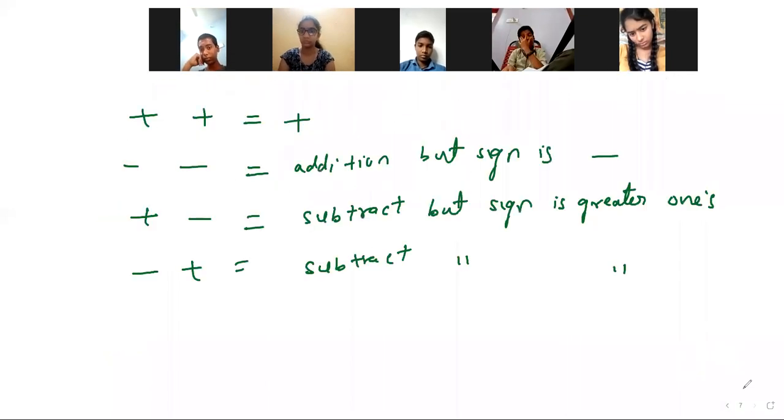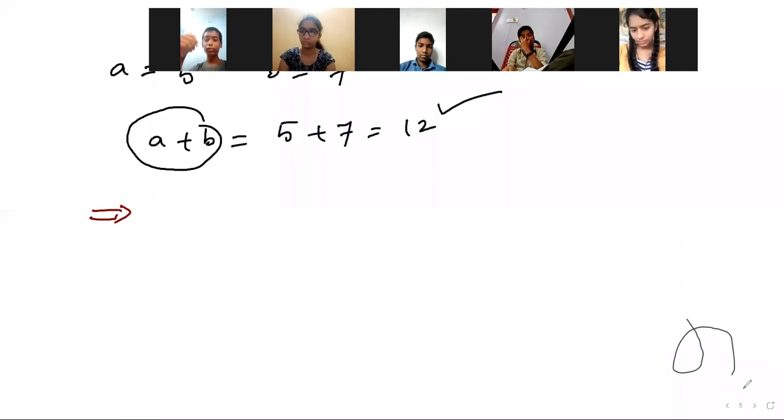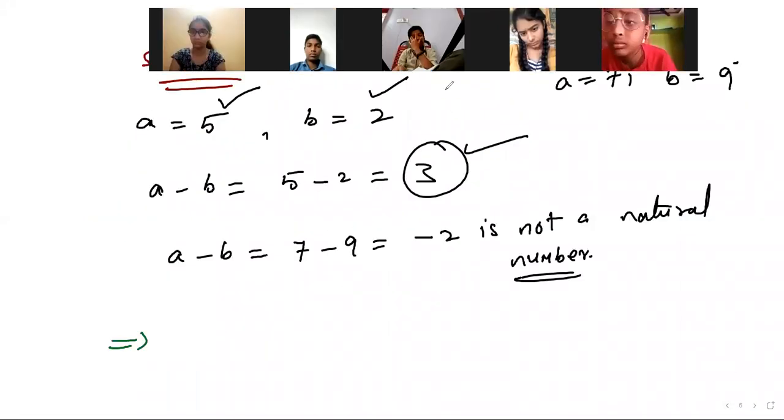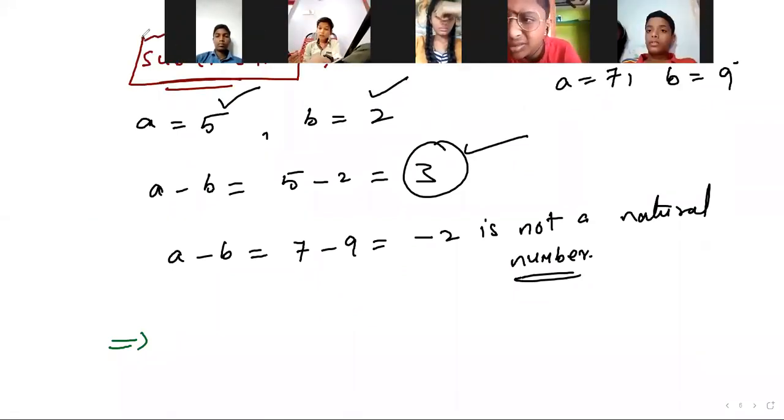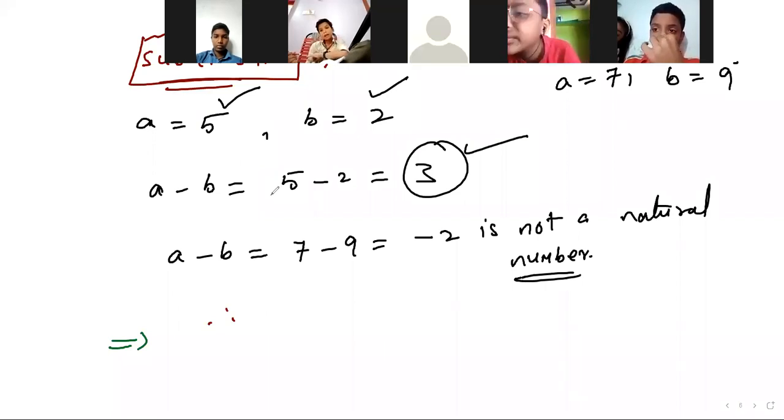Did you get that, Nana? So in this case, what is that? Here, subtraction fails to satisfy the closure property, right? Then what can we write? Every natural number should satisfy this condition in that particular operation, Nana.